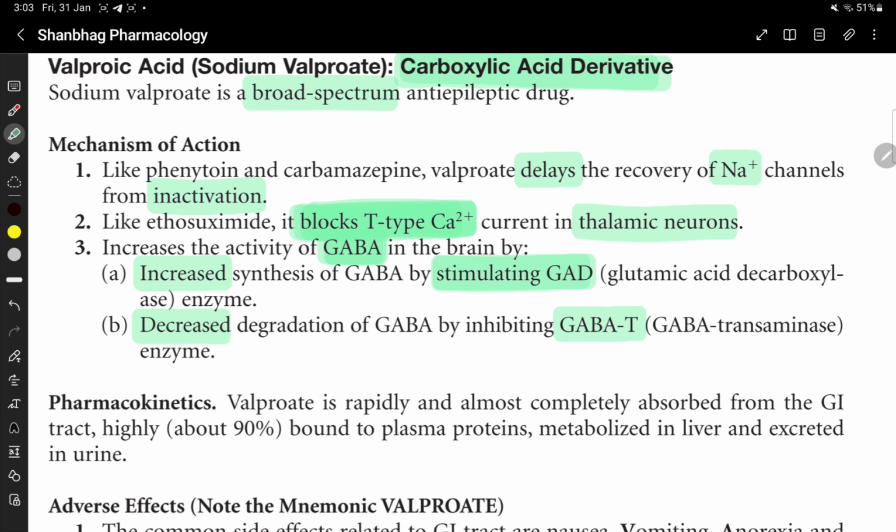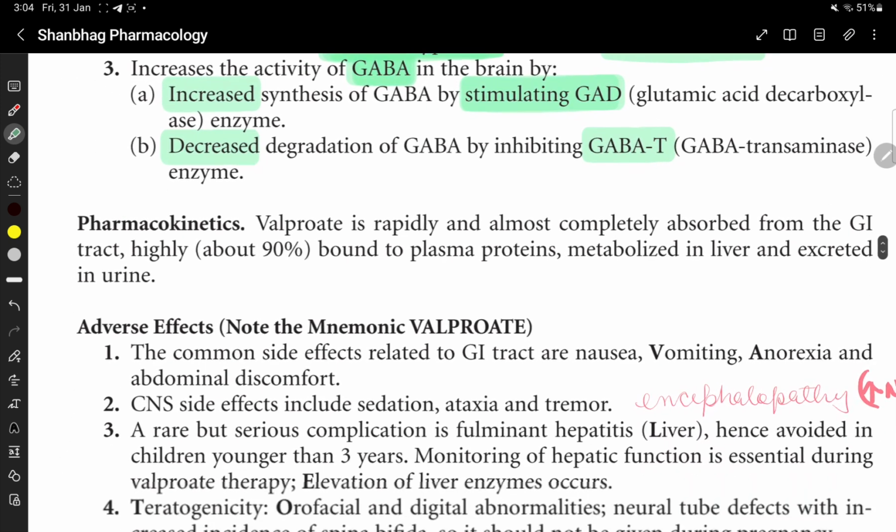So, valproate delays the recovery of Na plus channels from inactivation. It blocks the T-type calcium channels in the thalamic neuron, and it increases the activity of GABA by stimulating GAD, that is glutamic acid decarboxylase, which increases the synthesis of GABA, and it inhibits GABA transaminase and decreases the degradation of GABA.